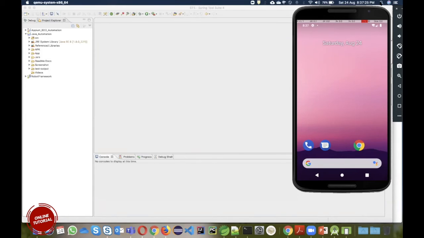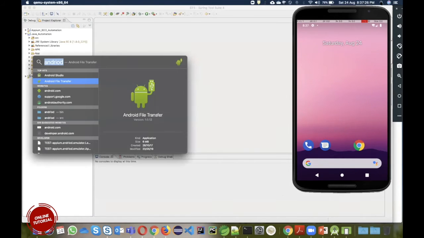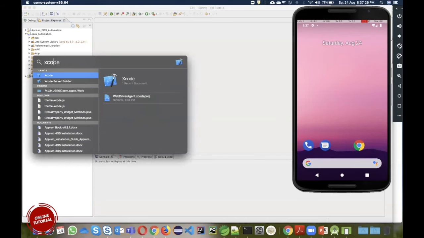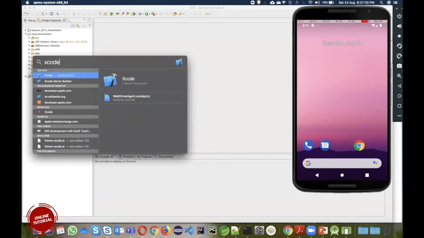Likewise, we have an iOS setup, and for that, the way we downloaded Android Studio to bring the Android capability or Android environment into our system, we have Xcode for the iOS environment and iOS dependency. Xcode only works on Mac OS.